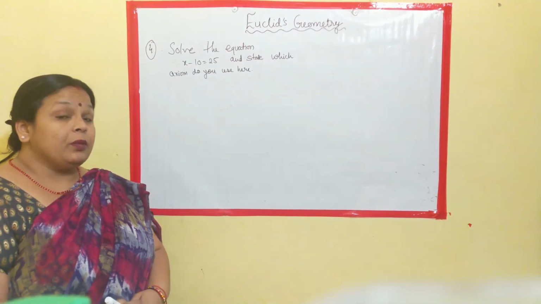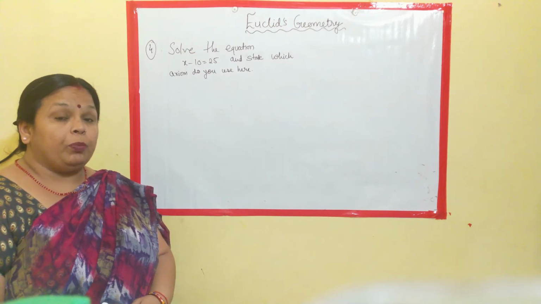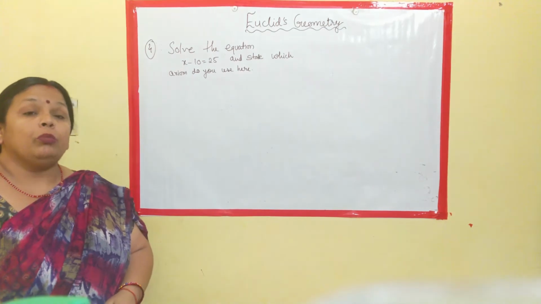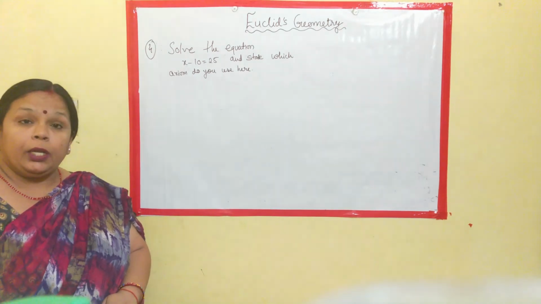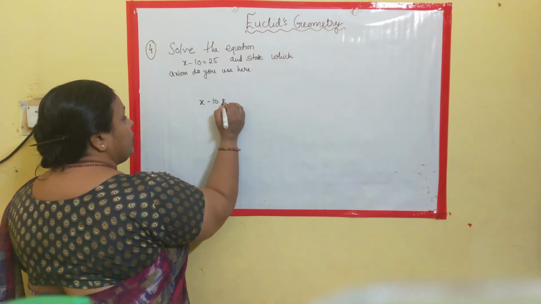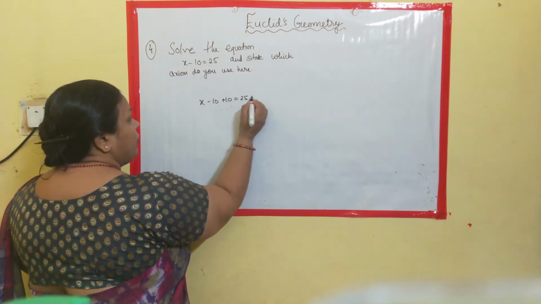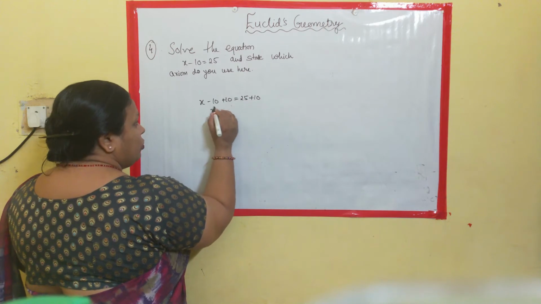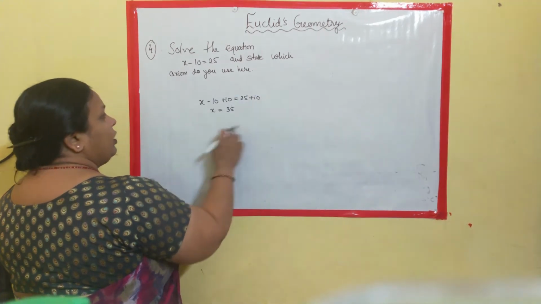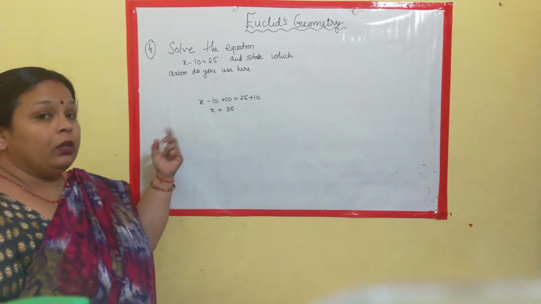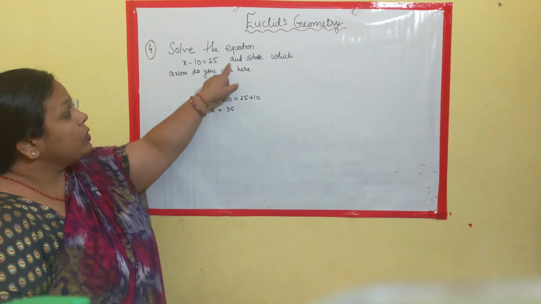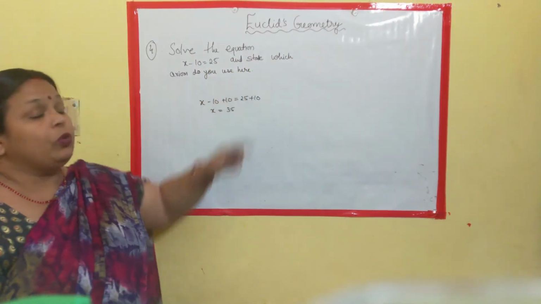Now the easiest step, if you recall using your previous knowledge, is adding the opposite of minus 10 on both the sides. That is, when you add 10 on both the sides, the equation becomes x minus 10 plus 10 is equal to 25 plus 10, which leads to x is 35. So this is the only solution which we can do here. Clear? Even using your previous knowledge or in your class 9th also. Now what do you want to state? It is, state which axiom do you use here.